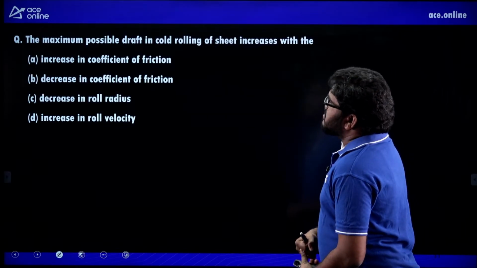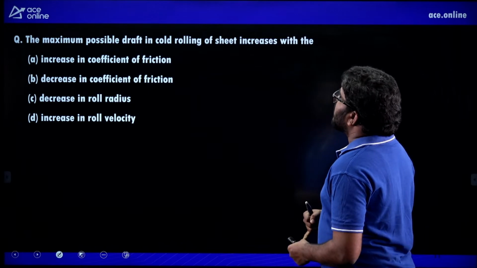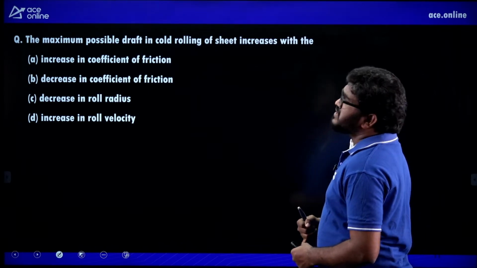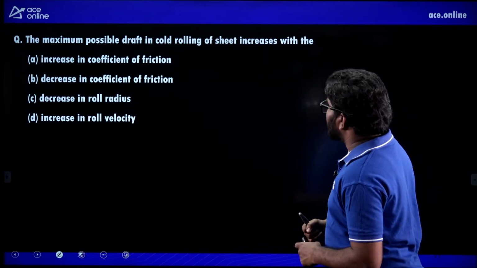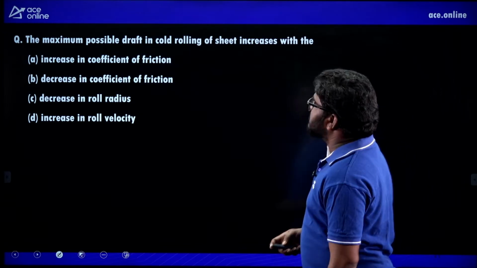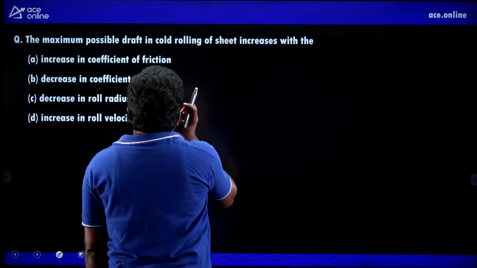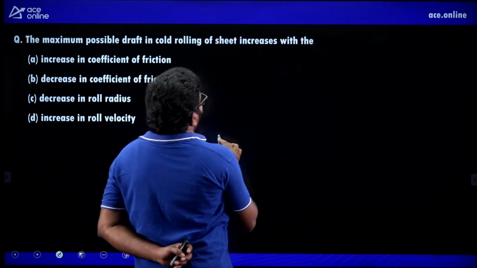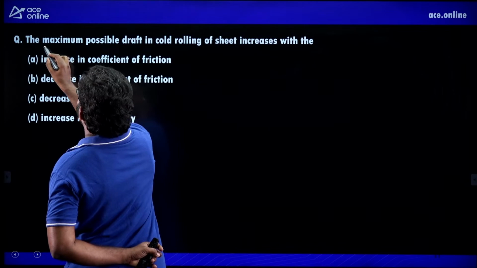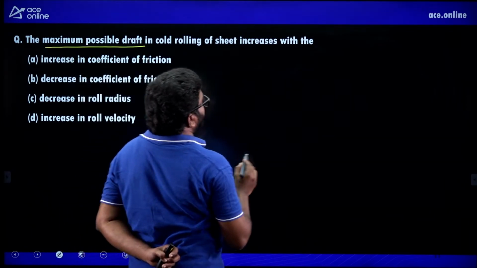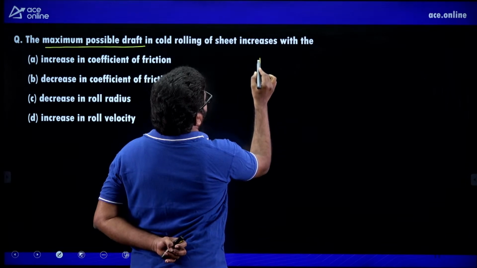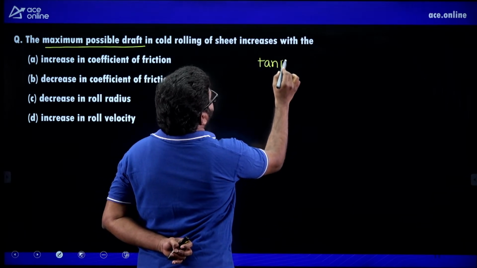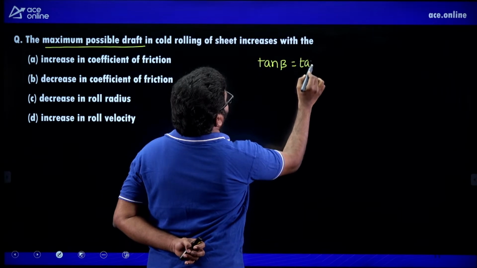The maximum possible draft in cold rolling of sheet increases with. Now listen carefully. Maximum possible draft in the rolling operation, the condition is tan beta is equal to tan alpha.